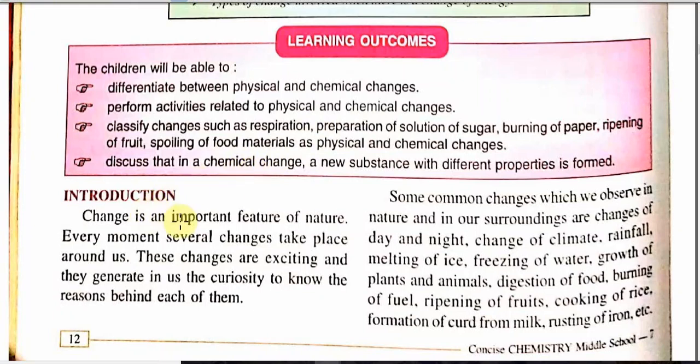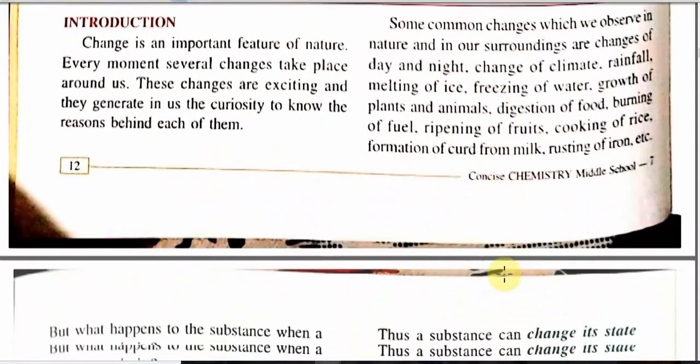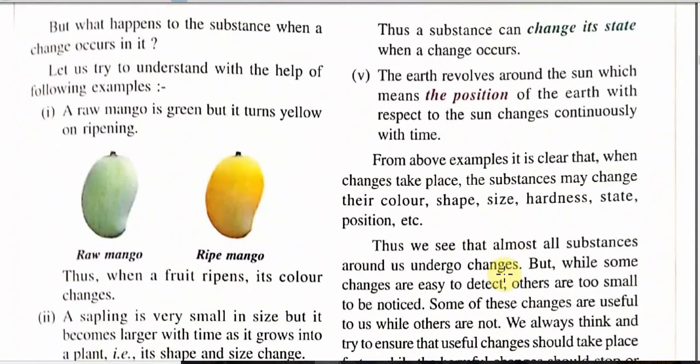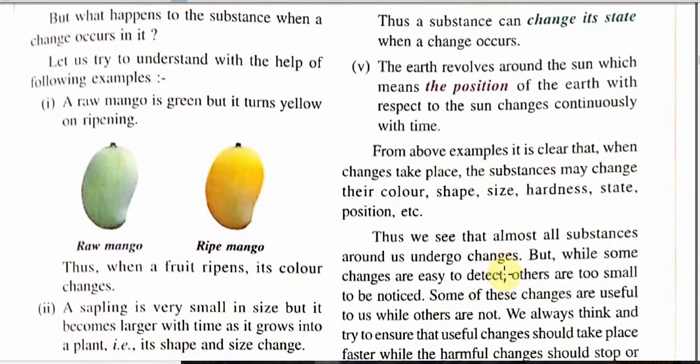Now, change is an important event of nature. Every moment several changes take place and we are very curious to know about the reason behind the change. Some changes that are common, we observe in nature and in our surroundings, like change of climate, change of day and night, rainfall, digestion of food. But how many types of changes are there? You can see there are different types of changes and there are different types of examples.